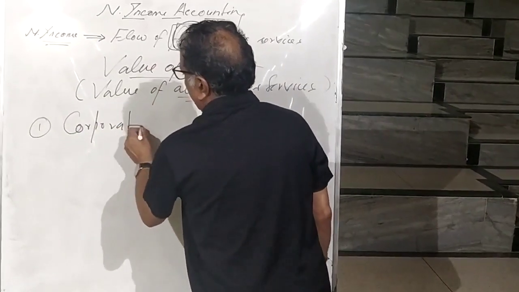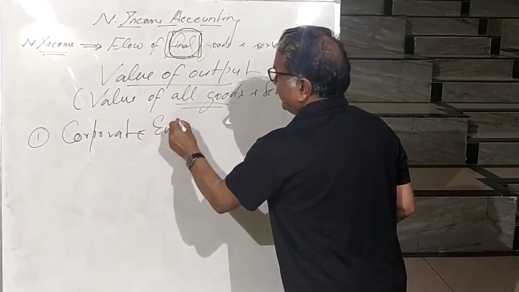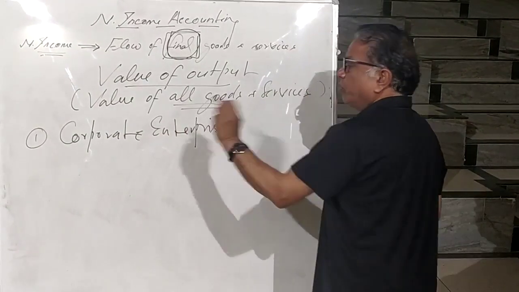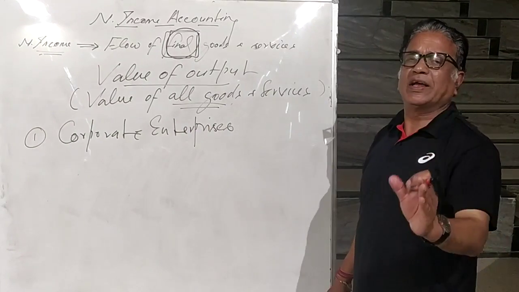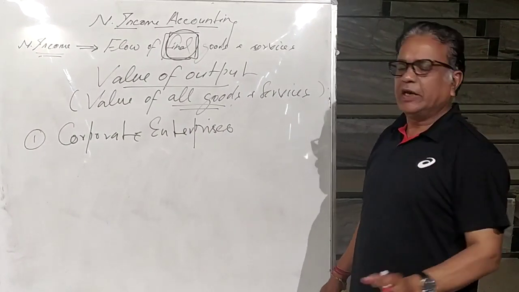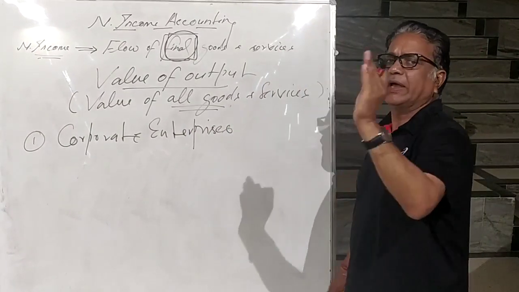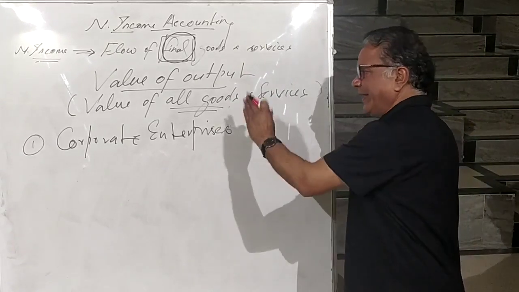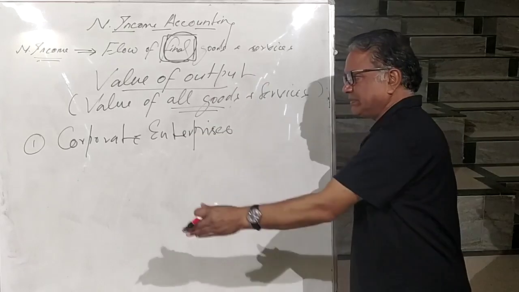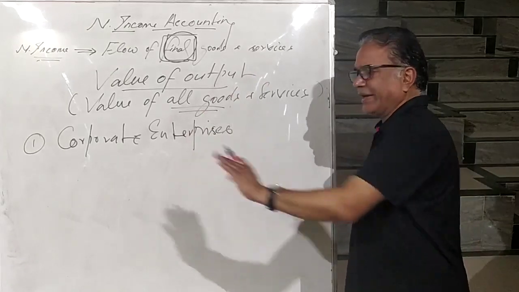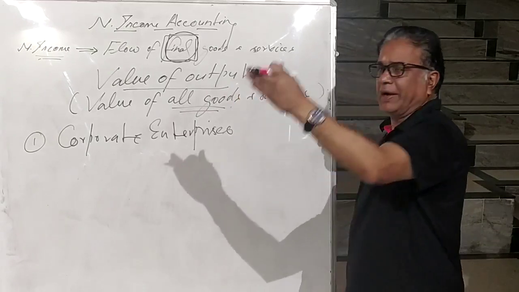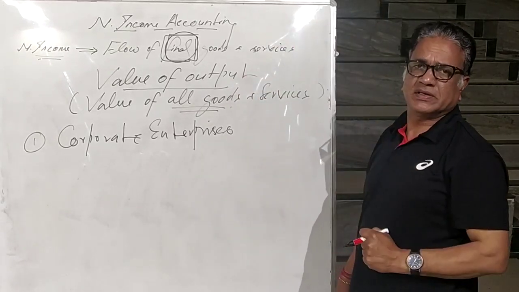One producer is called corporate enterprises. So what is corporate enterprises? Those enterprises who maintain balance sheet. It means there you can find all type of data. You can find the labor expenses, you can find the land expenses, you can find the capital expenditure, you can find the raw material expenditure. All data has been maintained, all expenditure has been maintained in a proper way, in proper sheet.